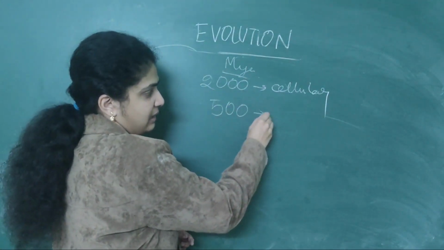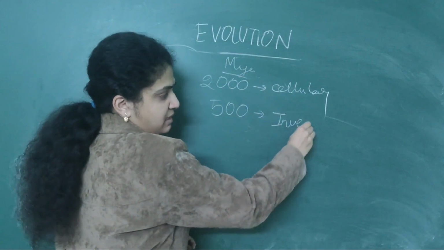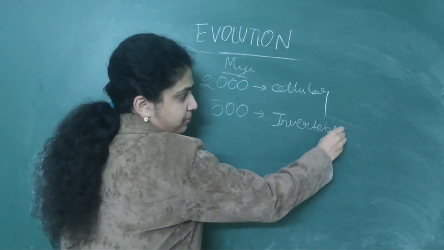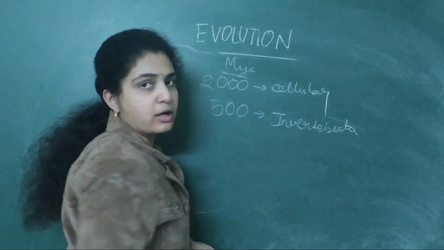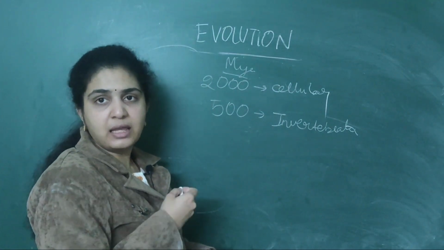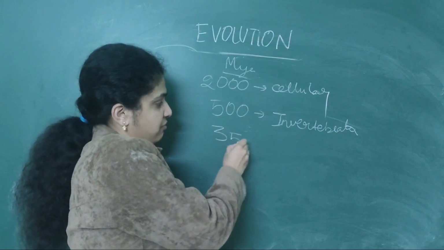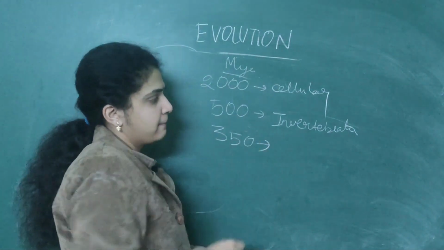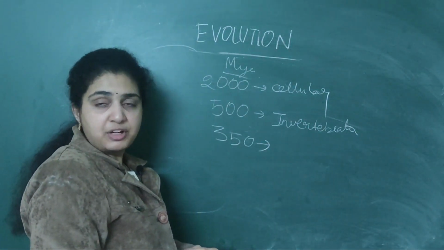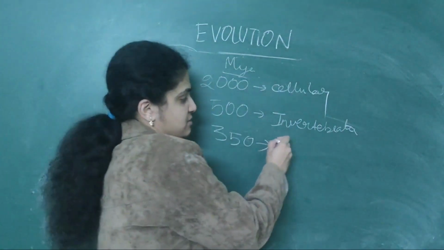Around 500 million years ago, invertebrates, which do not have a vertebral column, came into existence. Later, around 350 million years ago, jawless fishes.